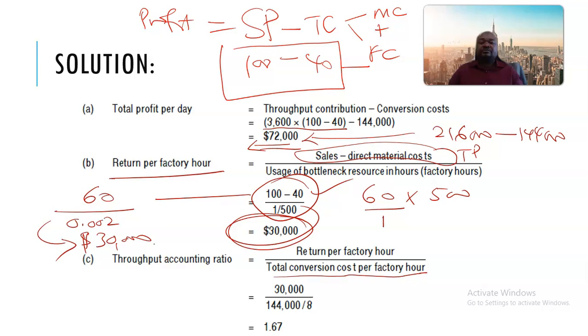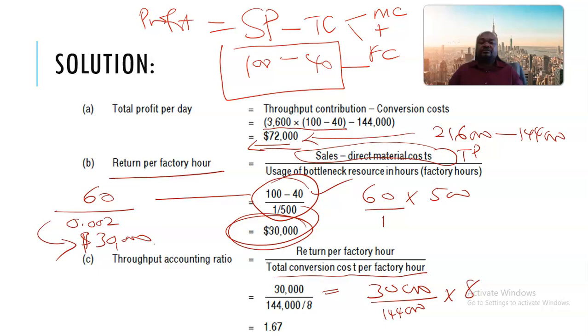You can as well express this figure using the same principles. That's 30,000 over 144, multiplied by 8, because the 8, the ultimate denominator, becomes the numerator.